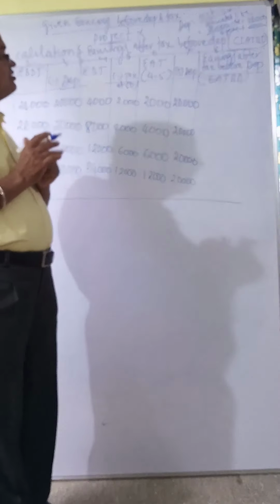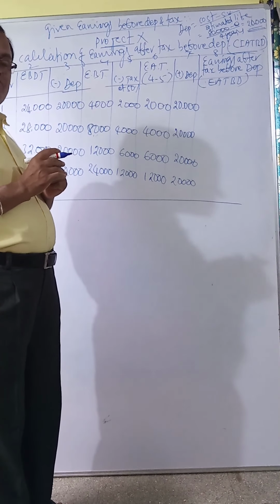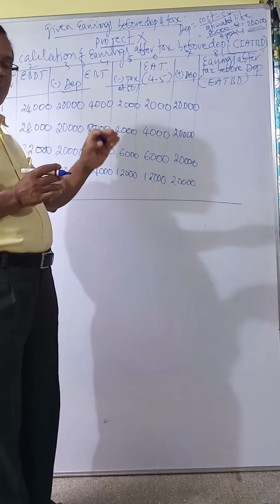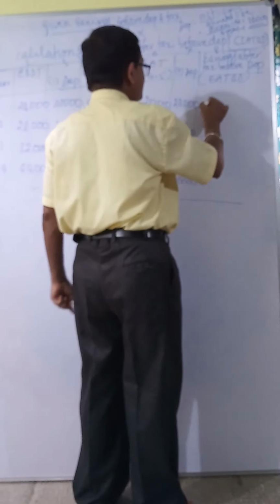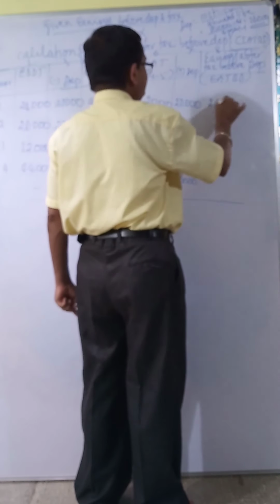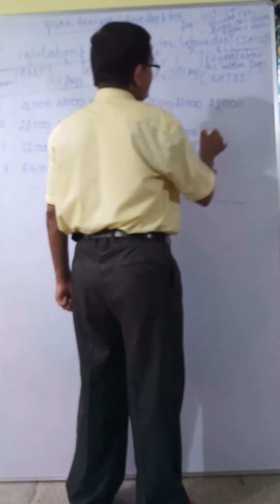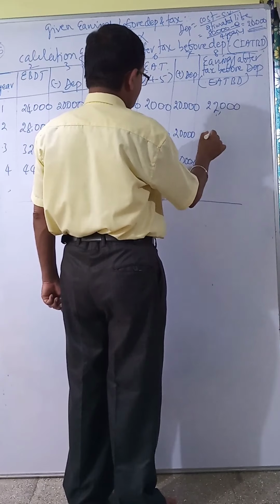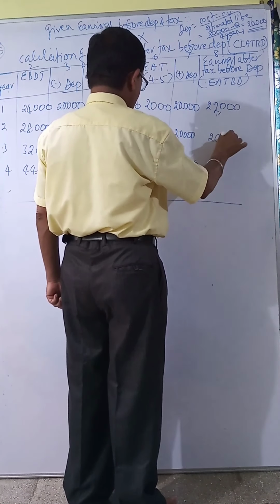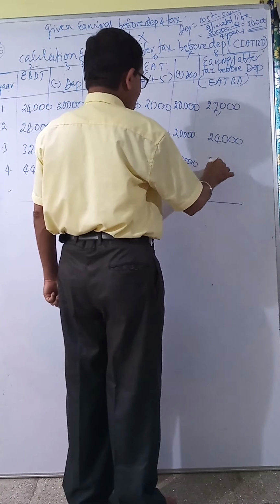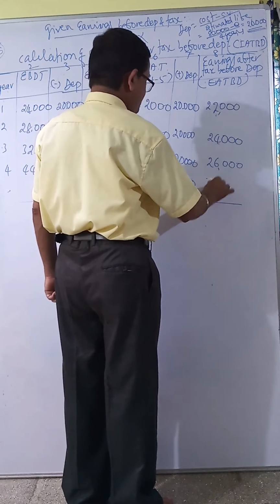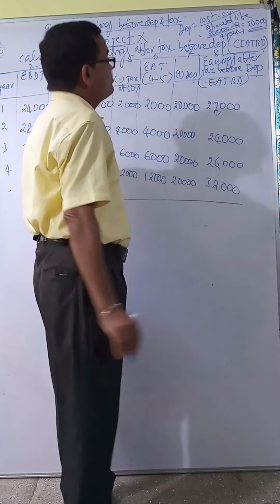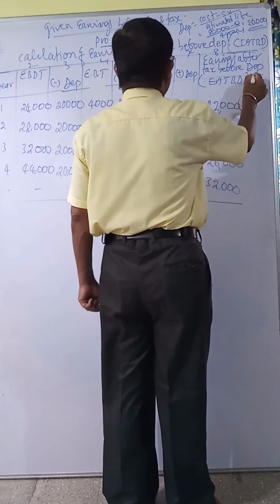Then you will get earnings after tax before depreciation, cash inflow after tax before depreciation, profit after tax before depreciation. This plus this, 22,000. This plus this, 24,000. This plus this, 26,000. This plus this, 32,000. This is cash inflow. Which column is this, you know?